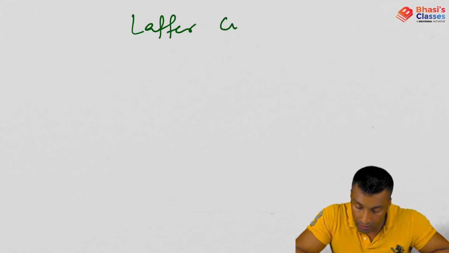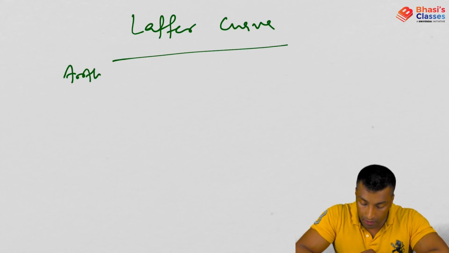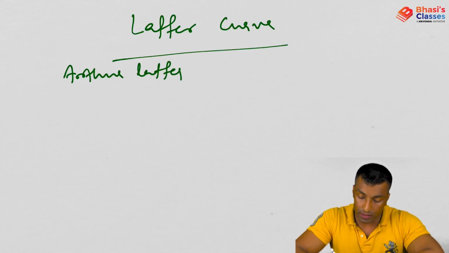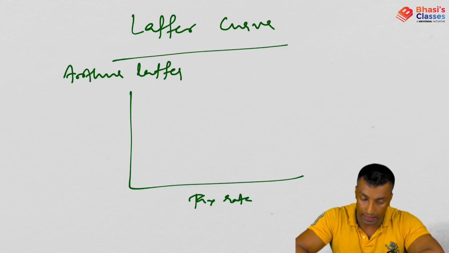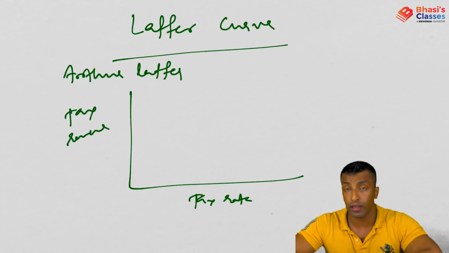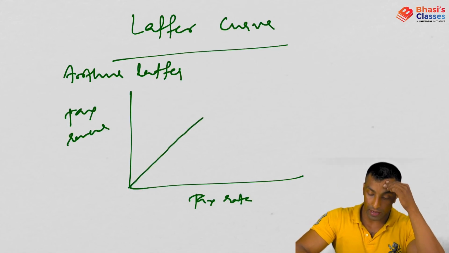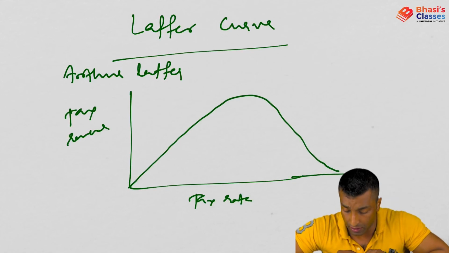Laffer curve. Okay, so who gave this? It was given by Arthur Laffer. Now what is this? This curve is like this: tax rate on the x-axis and tax revenue here. And what he's saying is, when the tax rates are increasing, initially the tax revenue will increase, but later it will come down like this. So this is actually the Laffer curve.